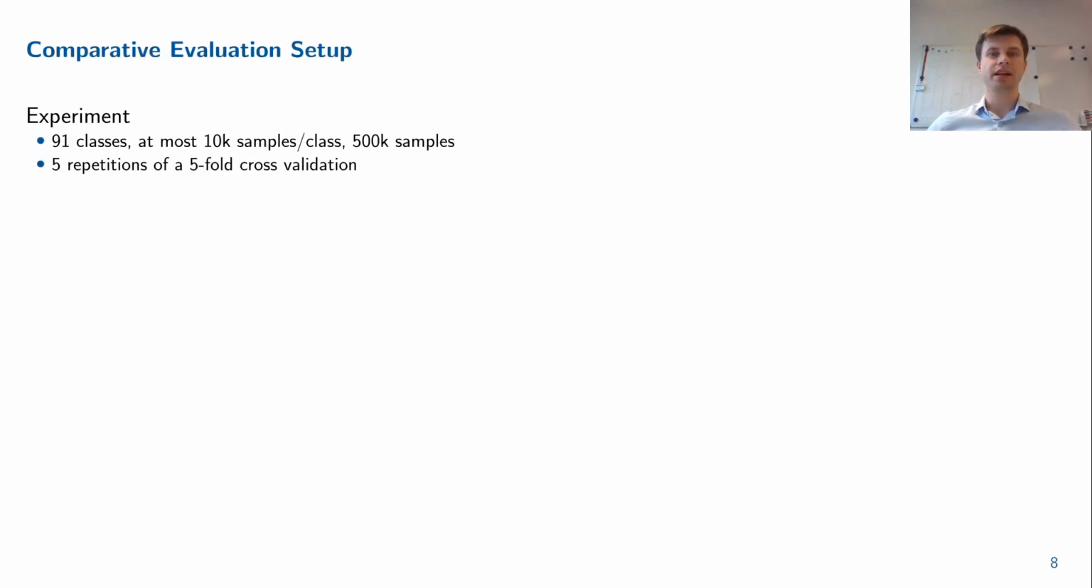Before we come to the results of the comparative evaluation, I will quickly summarize the evaluation setup. Here we created a dataset which contains at most 10,000 random samples for each DGA in DGArchive and 10,000 random benign samples. This results in 91 classes, including the benign class. For evaluation, we perform 5 repetitions of a 5-fold cross-validation.